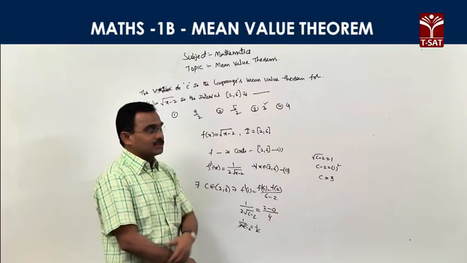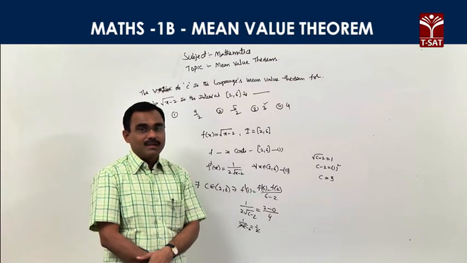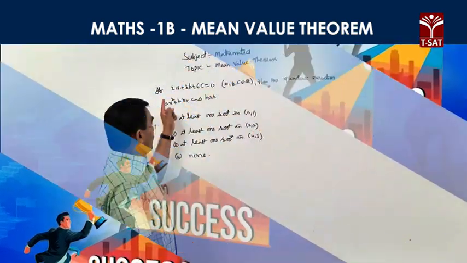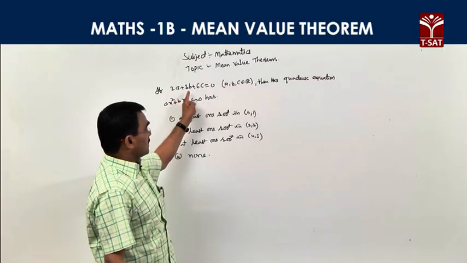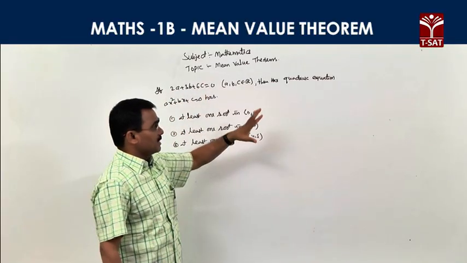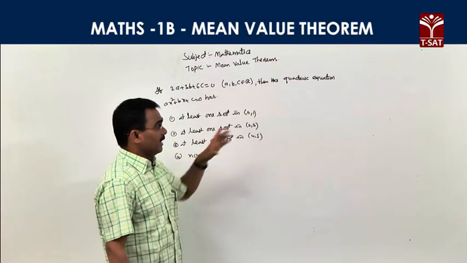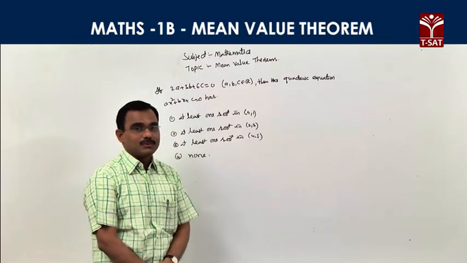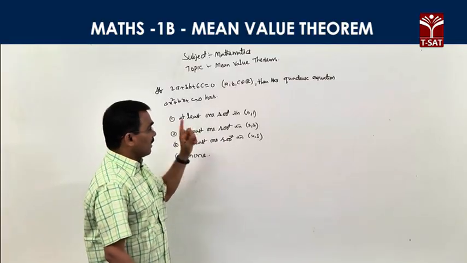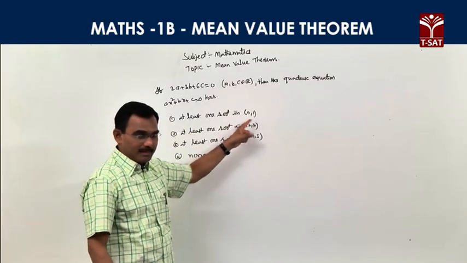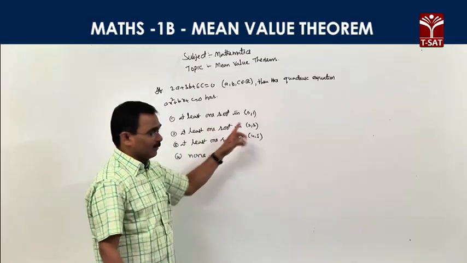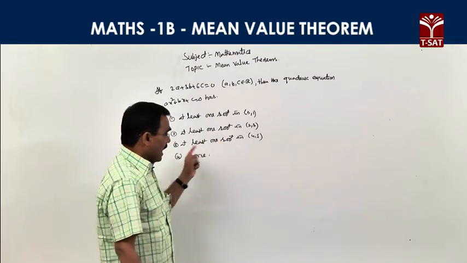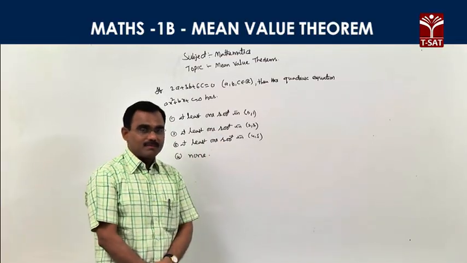So the point we need is here, c is equal to 3. Look, if 2a plus 3b plus 6c is equal to 0, where a, b, c are real numbers, and this condition is satisfied, then how many roots does the quadratic equation ax square plus bx plus c is equal to 0 have? At least one root in open 0 comma 1, at least one root in open 2 comma 3, at least one root in 4 comma 5, or none.